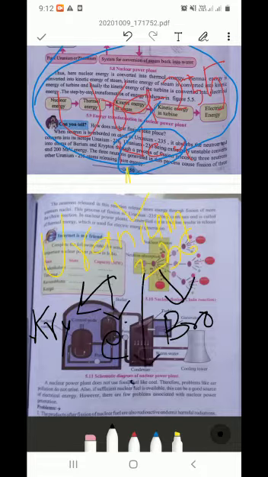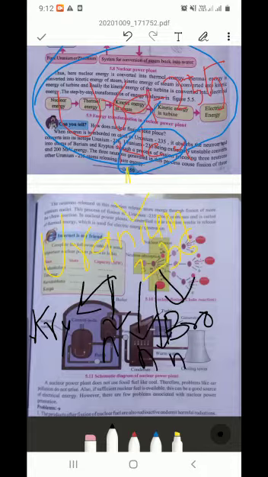How many electrons? 3 electrons. Sorry, no electrons, I am very sorry. 3 neutrons are released here, plus 200 megavolt energy is released. Got it?